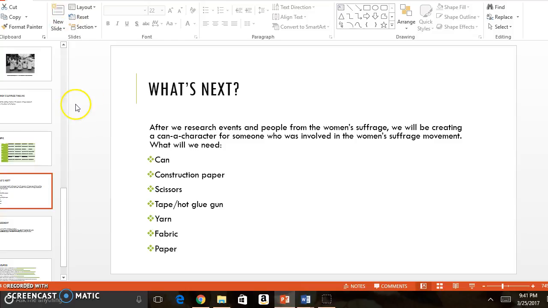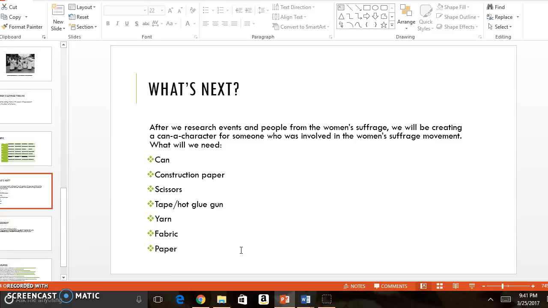All right, and so what's next? After we research events and people of the women's suffrage movement, we will be creating a can character for someone who was involved in the women's suffrage movement. What we will need is a can, and by can I mean like a coffee can or a Pringles can, something with a lid that you can take on and off. We'll also need construction paper, scissors, tape or hot glue gun, yarn, fabric, and paper.